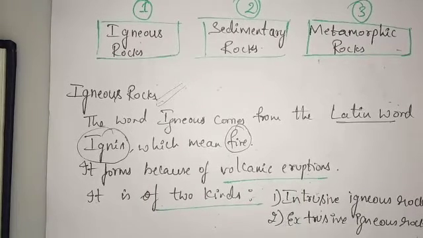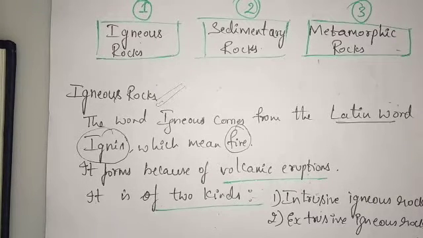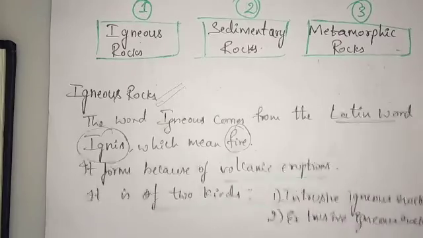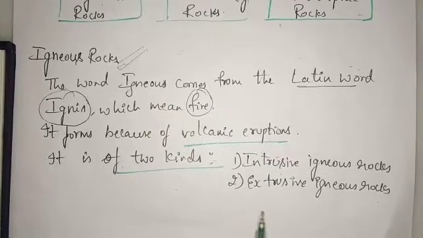It is the first, most basic rock which is going to be formed for the formation of any other rocks. It is the basis. Which one? Igneous rock is the basis, the first basic rock which will be formed. It is of two kinds. One is intrusive igneous rock and the other one is extrusive igneous rock. In igneous rock we have two types. One is intrusive and the other one is extrusive.